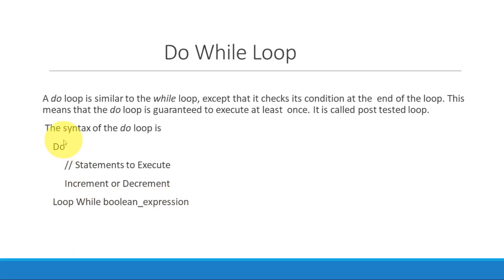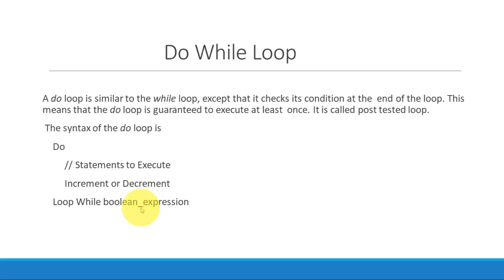It means it will first execute the statements for the first time, and then check the while condition. It will execute the statements at least once and then check the condition. Next time, if the condition is true, it will go into the loop and execute these statements again.